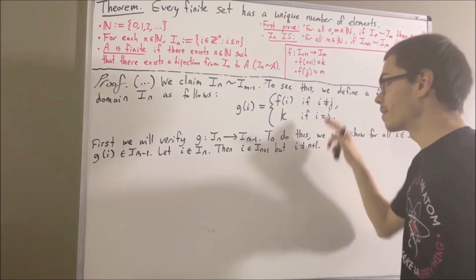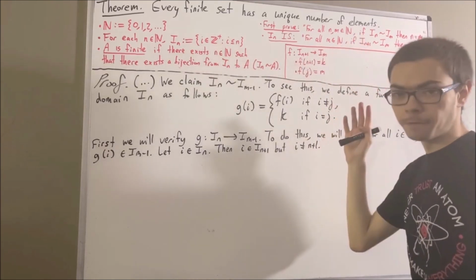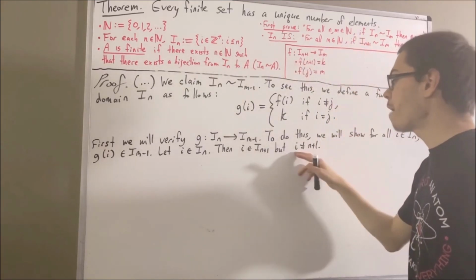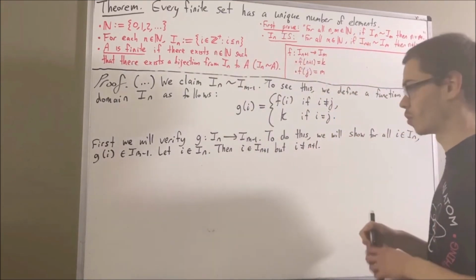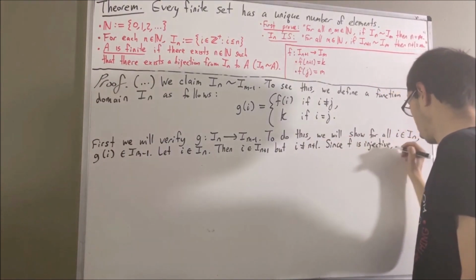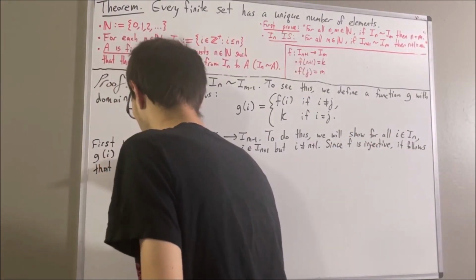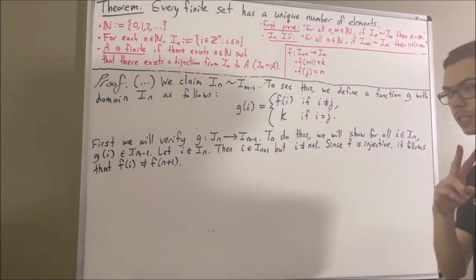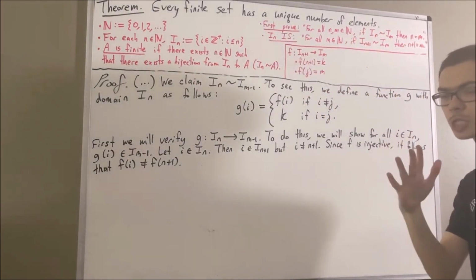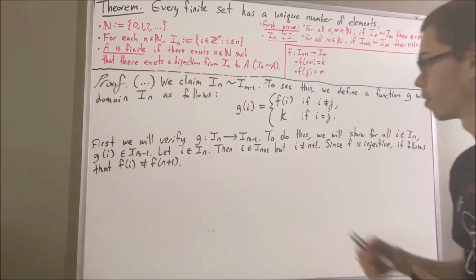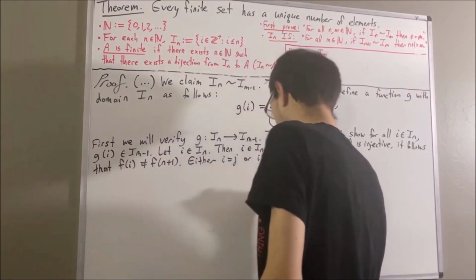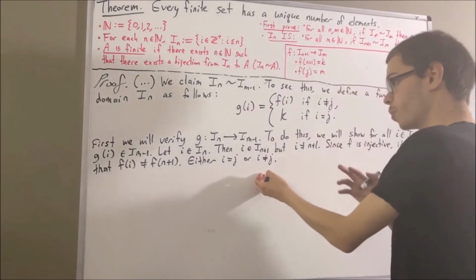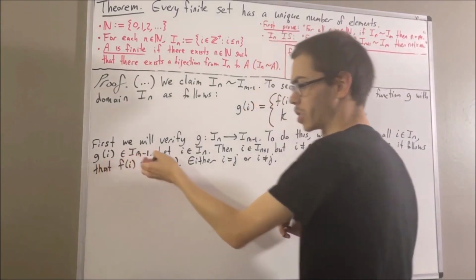Since f is injective, we know that f of i is not equal to f of n plus 1. Now, we're going to consider two cases. Either i is equal to j or i is not equal to j. And in either case, we're going to prove that g of i is an element of I_{m-1}.